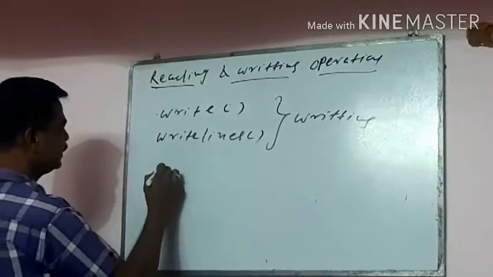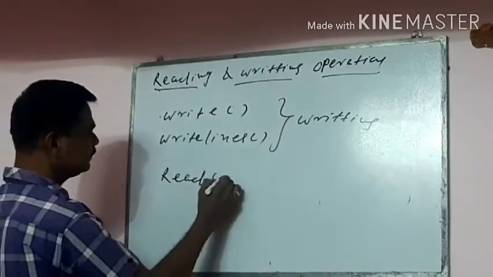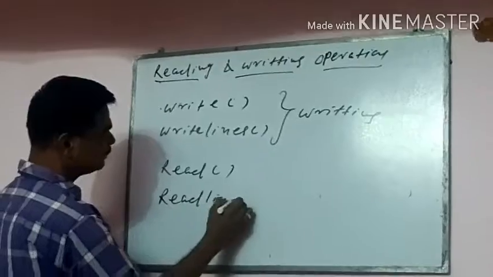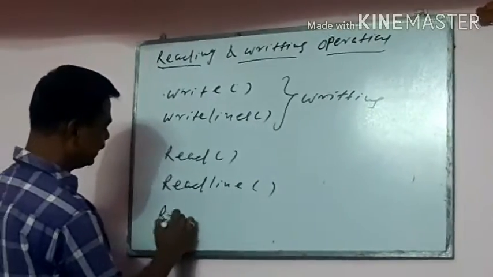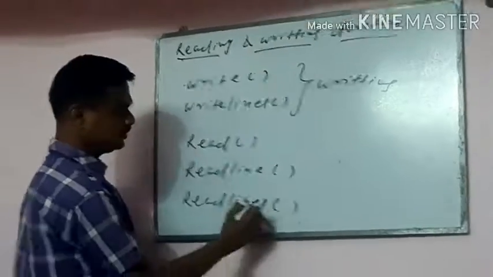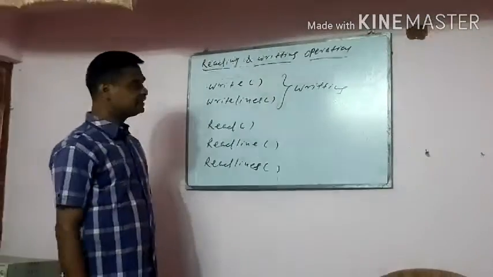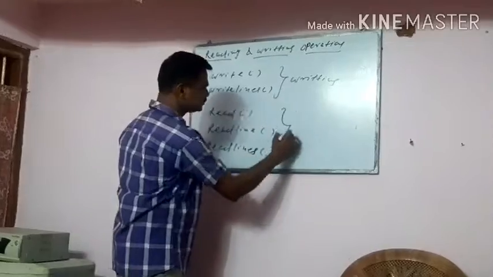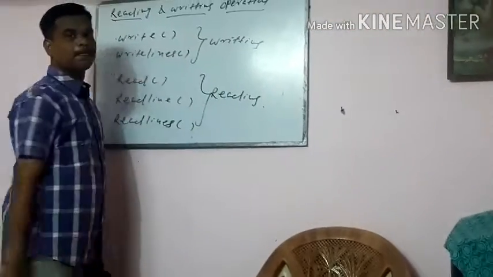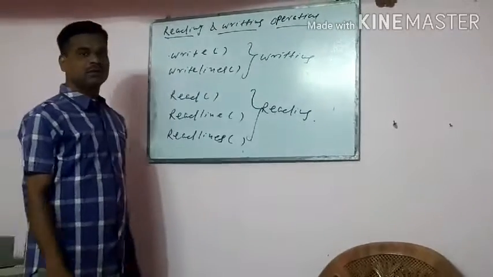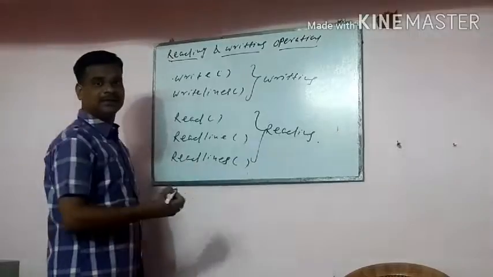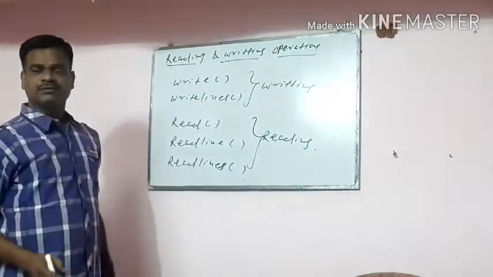For reading purposes: the read function, the readline function, and the readlines function. These functions are for reading. Clear? And appending is only for appending, adding a new record in the file.